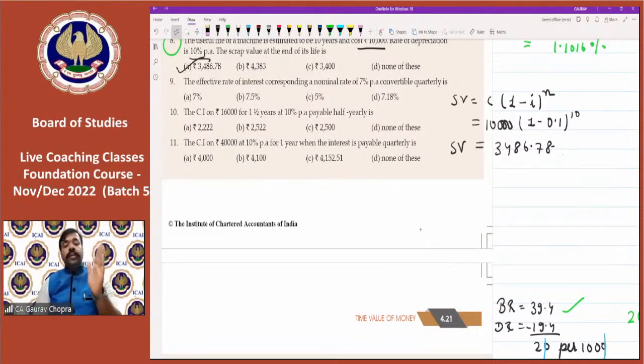If the normal rate is 12%, but compounding is on a monthly basis, that means we are getting a return more than 12%, that is around 12.68%. So effective shows the actual interest rate. So it becomes 12.68, just as we did in that example.